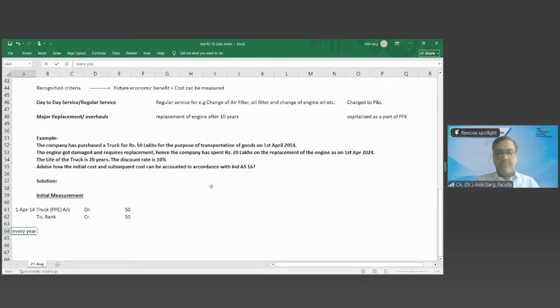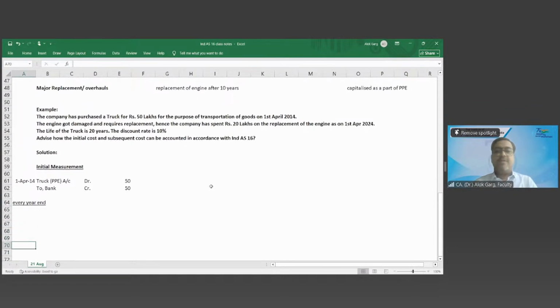What is the life of the truck? 20 years. What is the cost of the truck? 50 lakhs. What is the per annum depreciation? 2.5 lakhs. What is the accounting entry? Depreciation account debit, to accumulated depreciation account.